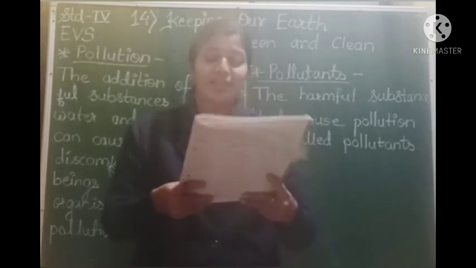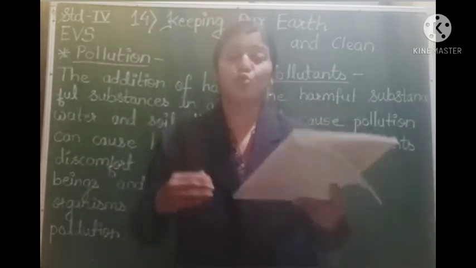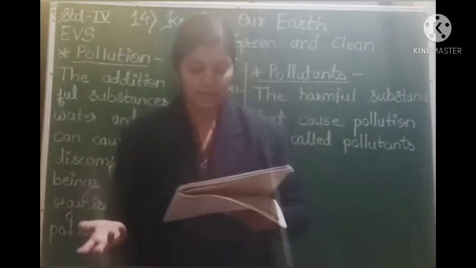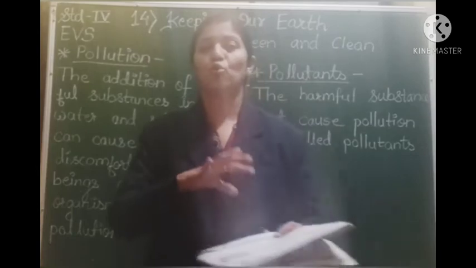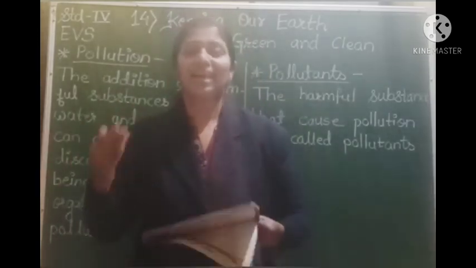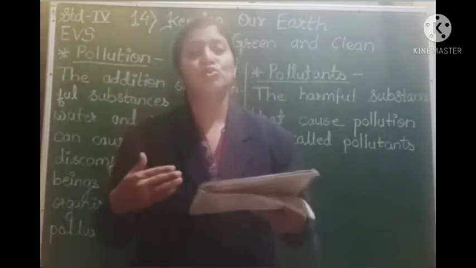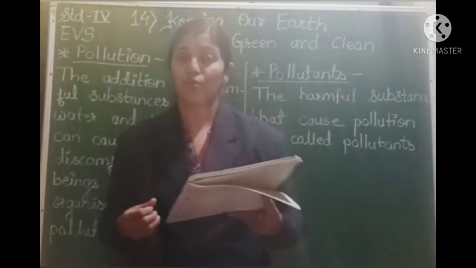So what they do, they convert the papers into newly recycled papers. So these products can be used again. The old paper is collected and they take it to some place. Then the recycling is done and they produce new paper from it. So that also can be done in order to reduce the pollution, right?